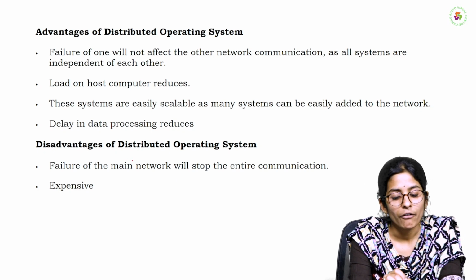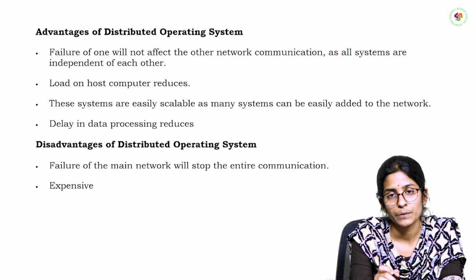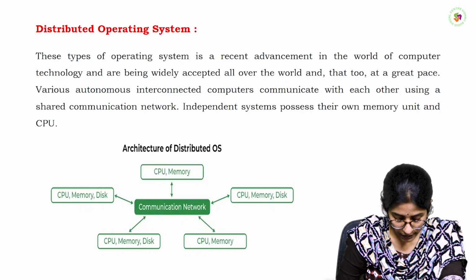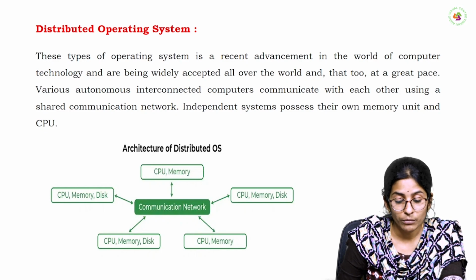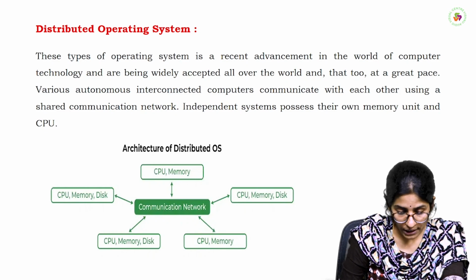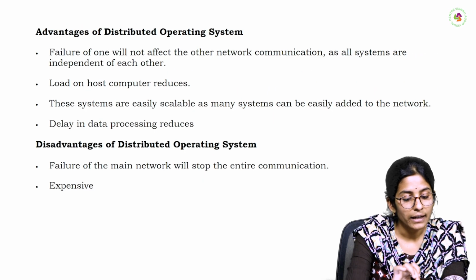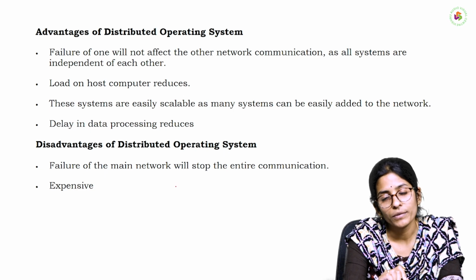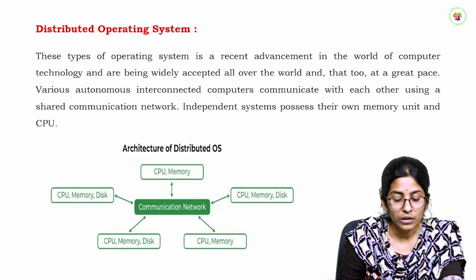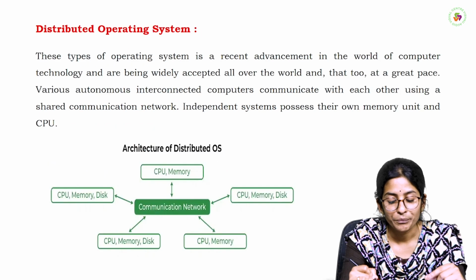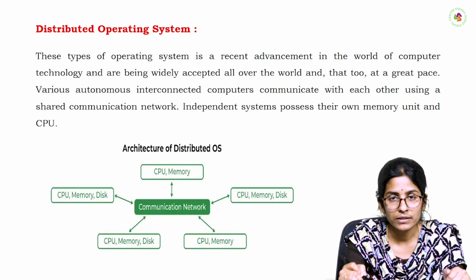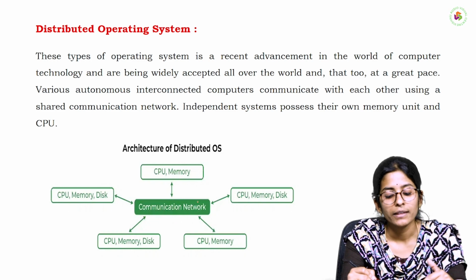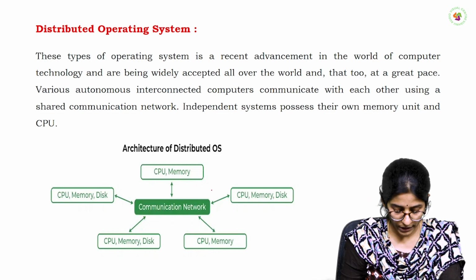And the disadvantages of distributed operating system is it's expensive. Definitely it will be expensive, because here the structure is very complex, and we can use more than one CPU and more than one memory device. Those are connected to one network, right? And the main disadvantage is failure of the main network will stop the entire communication, obviously, because this communication is connected by more than one system, right? If any defect is there in this communication network, that will definitely affect all operating systems.